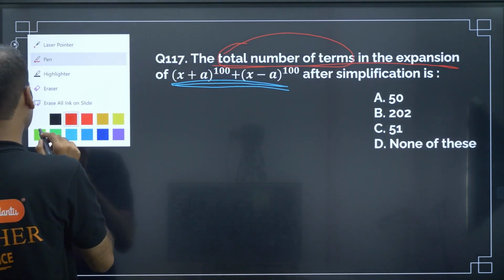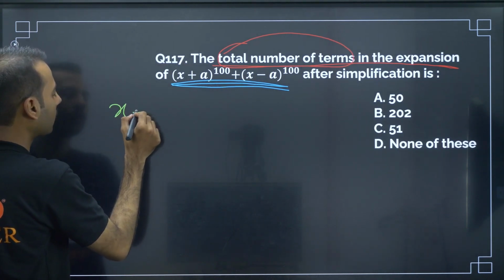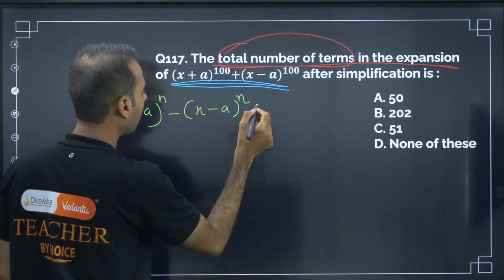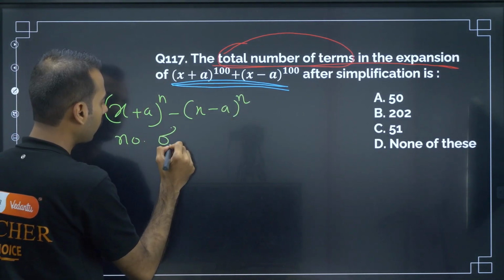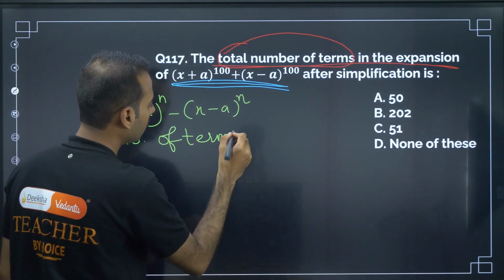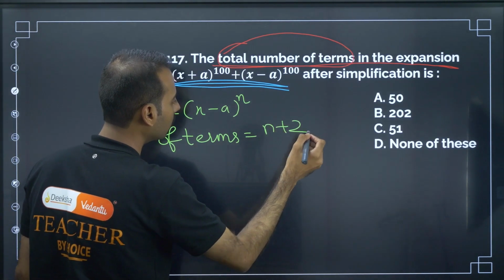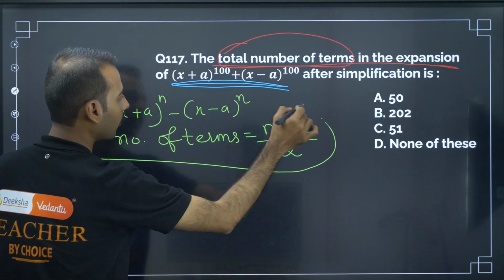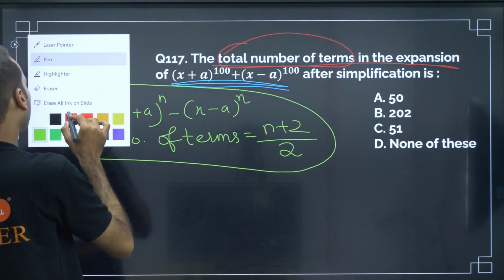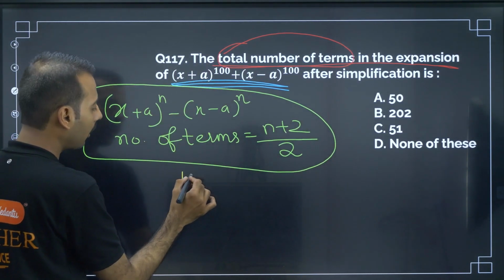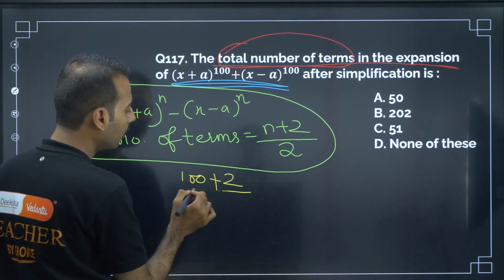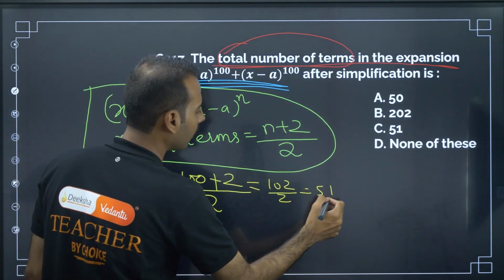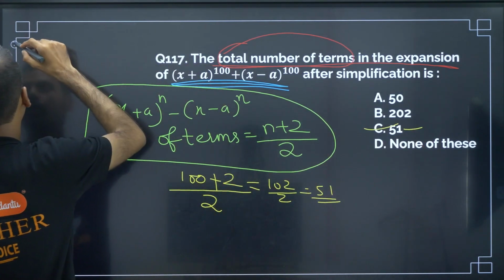So one synopsis point you should be knowing: x plus a power n minus x minus a power n, number of terms is equal to n plus 2 by 2. This you take as a synopsis point, and you add to your memory. Now using this synopsis point, 100 plus 2 by 2, so this is 102 by 2 is equal to 51. C is the answer. Moving on to next question.